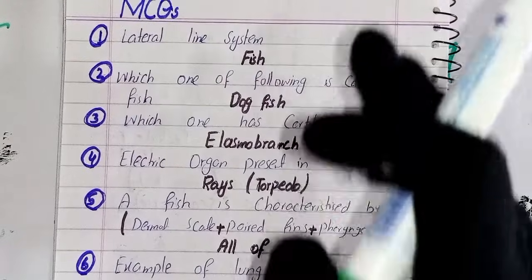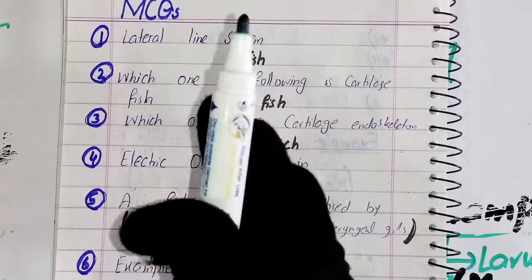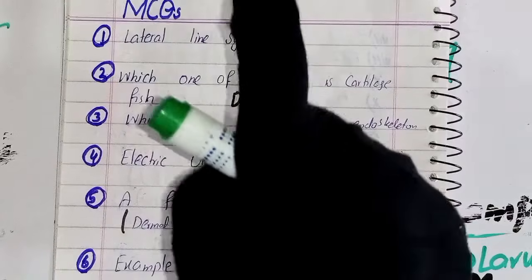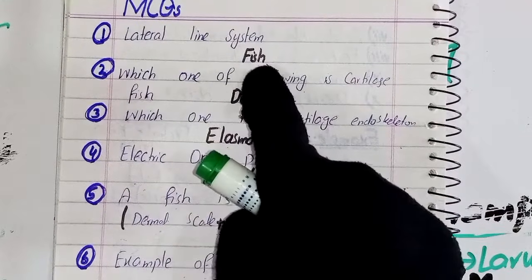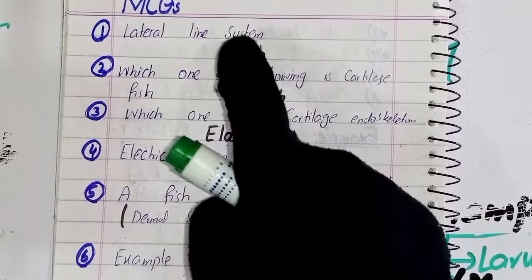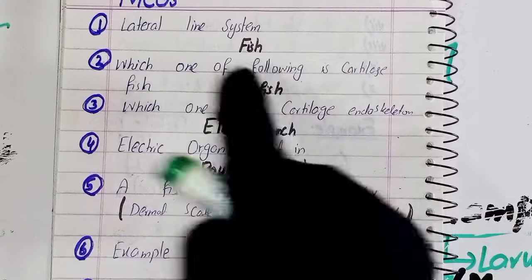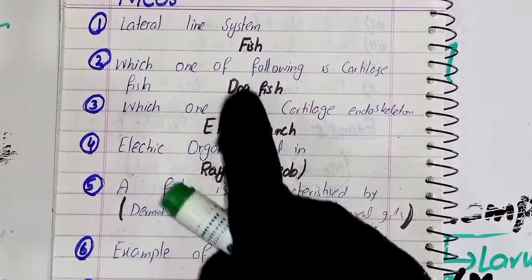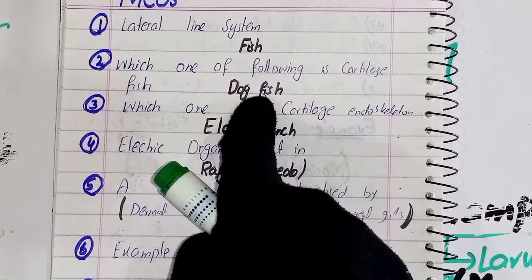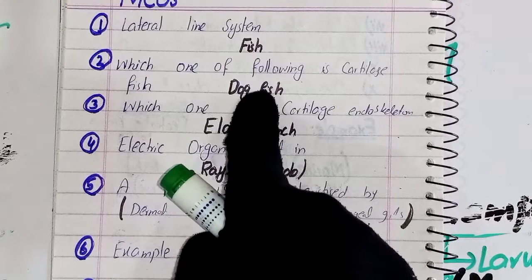The lateral line system is also present in some amphibians, such as frogs and the larvae of frogs. Again I am repeating that it is present in fishes. It is a receptor organ. It detects changes in the external environment. It is primarily present in the fishes, then it is also present in the amphibians and in the larvae. The second point is: which of the following is a cartilaginous fish? The dogfish. The dogfish, also named Scoliodon. Scoliodon is a dogfish.